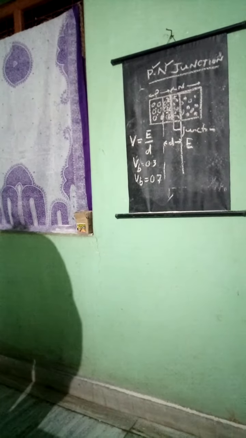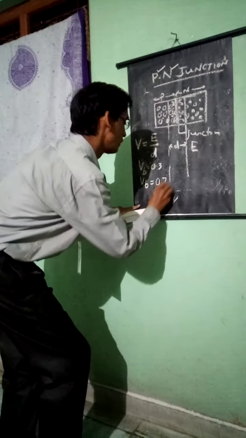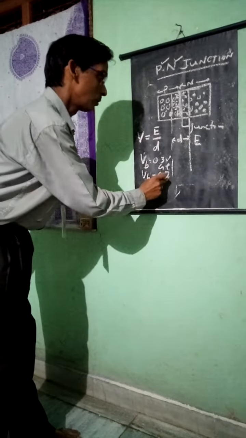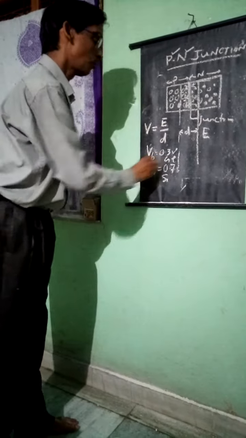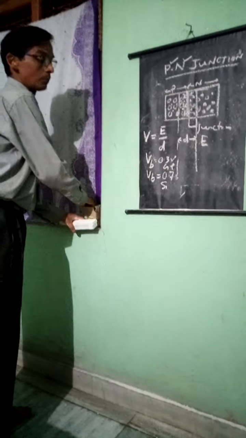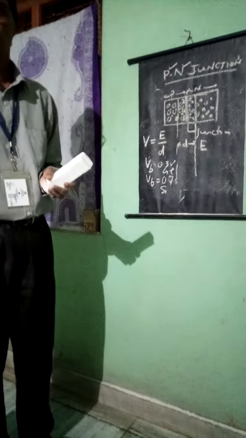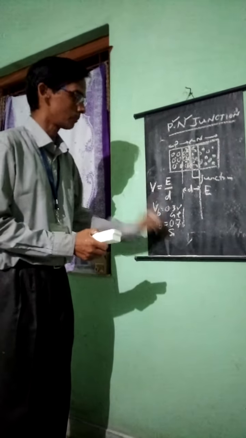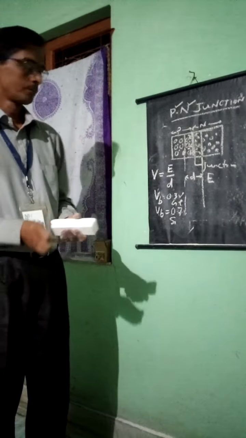In case of the intrinsic material with the doping agent, remember, 0.7 volt is for silicon and 0.3 volt is for germanium. So this barrier potential of 0.7 volt is for silicon, and 0.3 volt for germanium. Because if this is made up of germanium with addition of either trivalent or pentavalent elements, then this barrier will be created at 0.3 volt. If it is made of silicon, 0.7 volt is created.